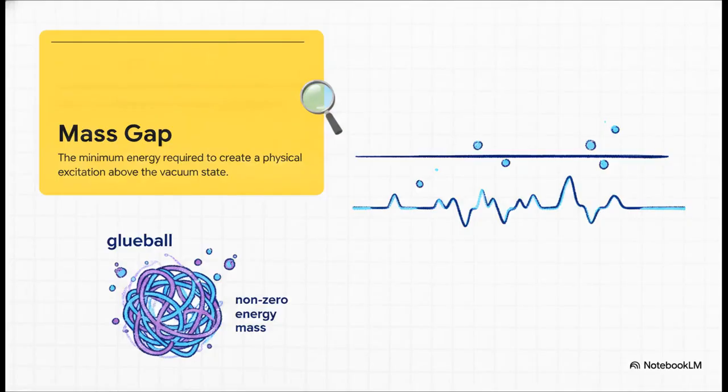So what does this actually mean operationally? Well, the mass gap essentially means the universe flat out refuses to allow these specific particles, glueballs, to exist without a baseline non-zero mass. They are fundamentally restricted from having zero energy. Think about it. If this gap didn't exist, the fundamental forces holding our reality together would just unravel. But the massive headache for physicists is figuring out how to prove that mathematically, especially when traditional continuous space theoretically allows for infinitely small energy states.